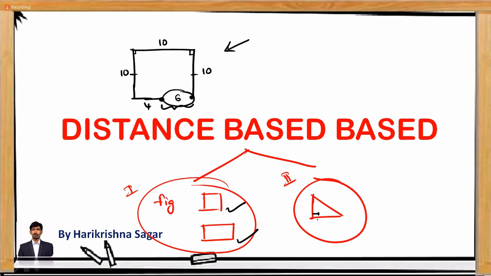The other one is right angle based questions. They will ask for the shortest distance by giving a diagram, and here also the angle is 90. Whenever you see a right angle triangle, we can use the Pythagoras rule, c square is equal to a square plus b square. This is the Pythagoras rule which we can use in solving right angle triangle based questions. But always try to make the shortest distance your hypotenuse and make the right angle triangle so that you can proceed with the answer.